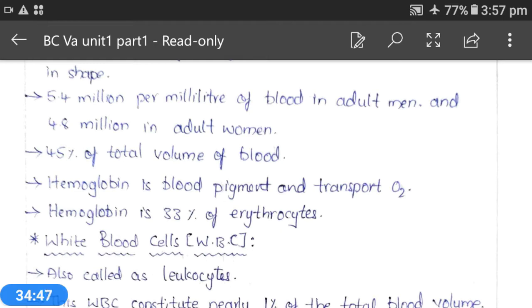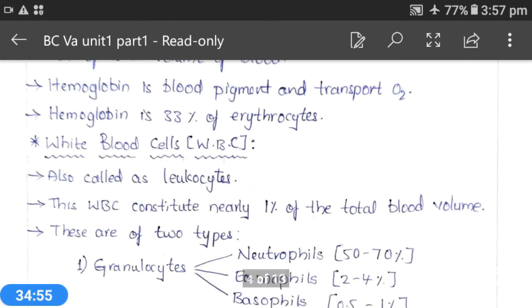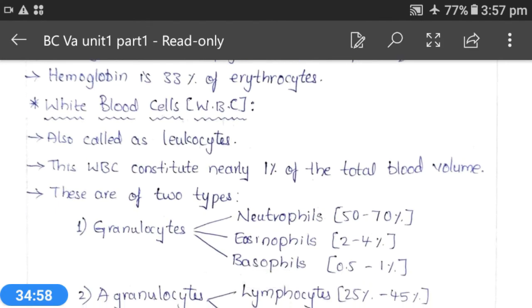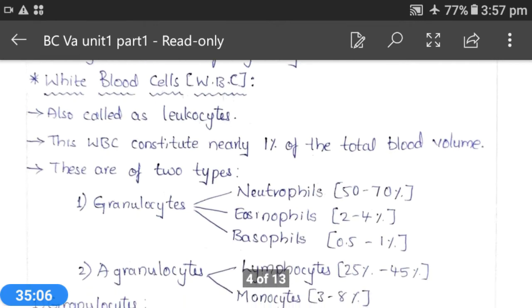Next one is basophils, and this helps in the prevention of clotting. That means they secrete a few components which are called anticoagulants. This means basophils will maintain the fluidity of blood. It acts as an anticoagulant. It is involved in the anticoagulant properties of the blood, making it free flowing in the body.